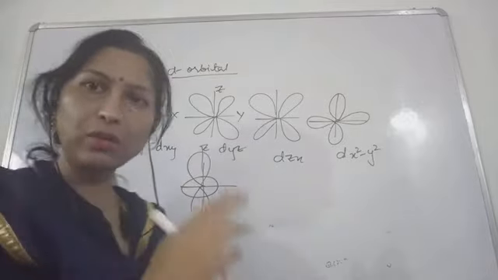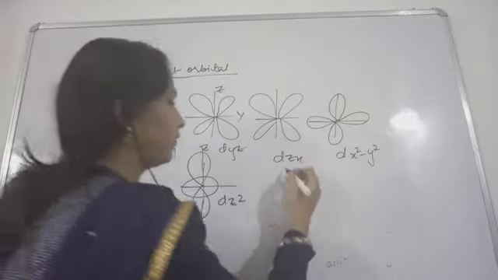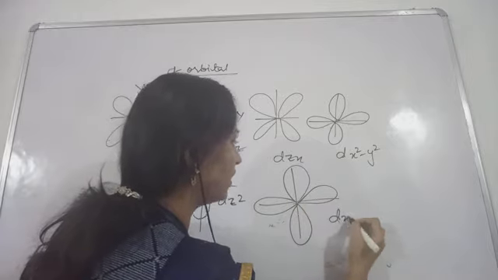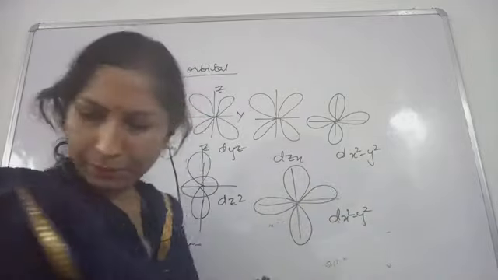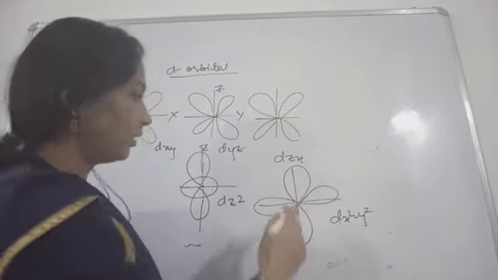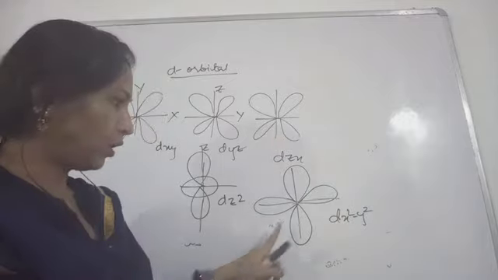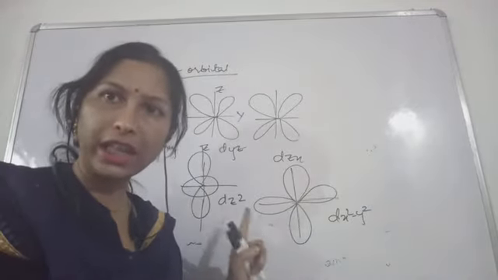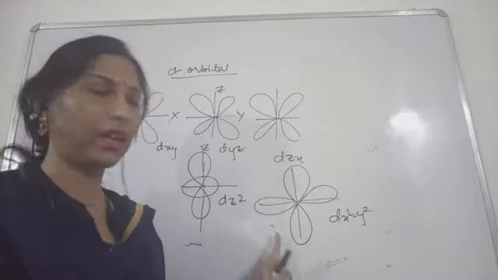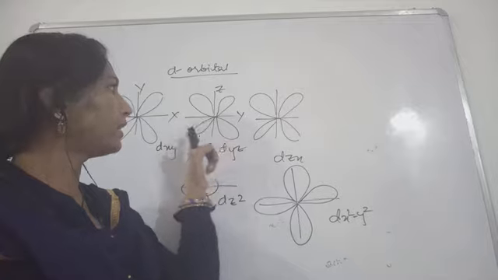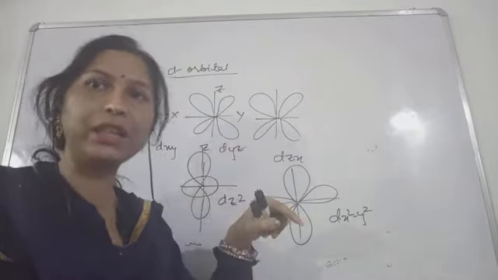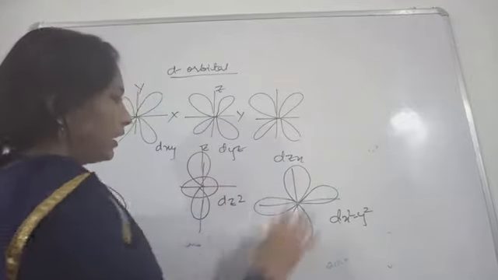I'm making dx square minus y square here. So in this case the lobes are on the axes in dx square minus y square and in dz square. These two orbitals have the lobes on the axes, and these three orbitals have the lobes between the axes. So this will be the shape.